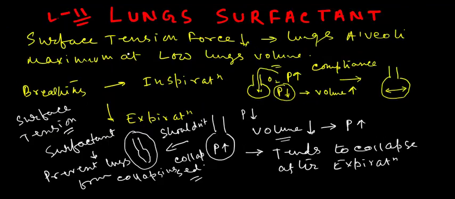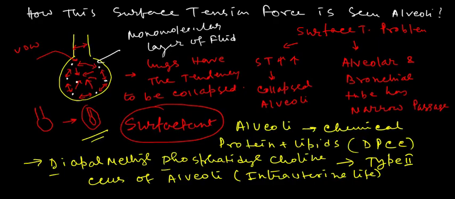Then, the function of the surfactant is to reduce the surface tension force of the lungs. The surface tension forces of the lungs are seen due to the presence of a monomolecular layer inside the lung alveoli, and each of these molecules has the tendency to attract the others. This causes surface tension, which causes the lung alveoli to collapse, and this surface tension creates a problem.